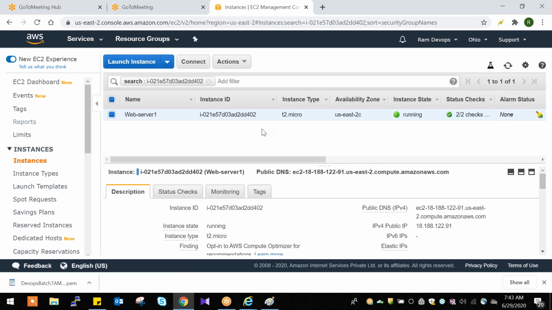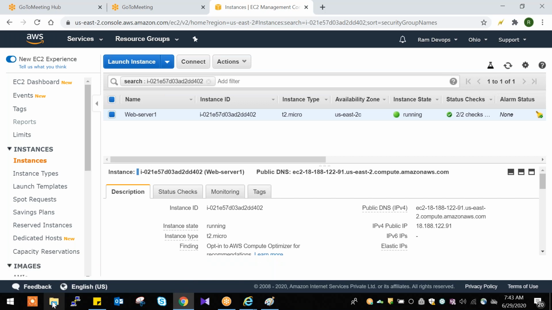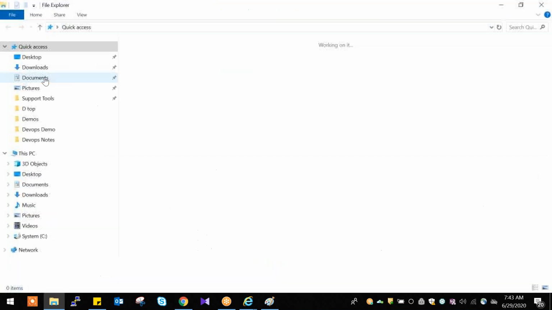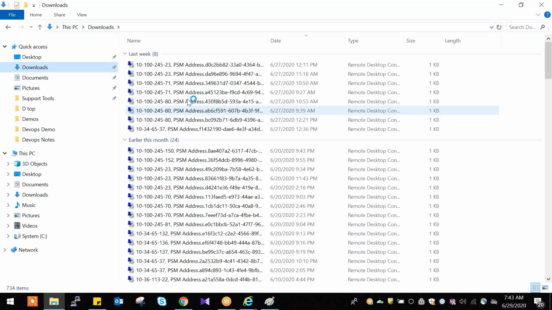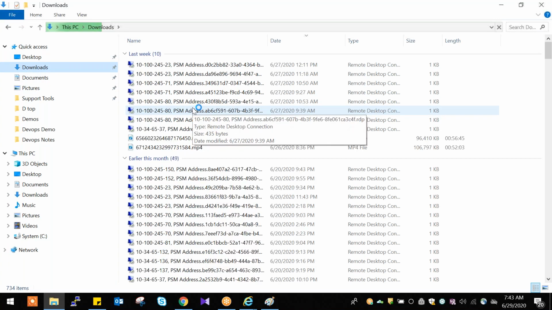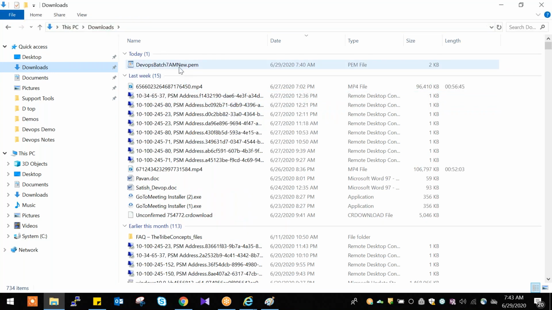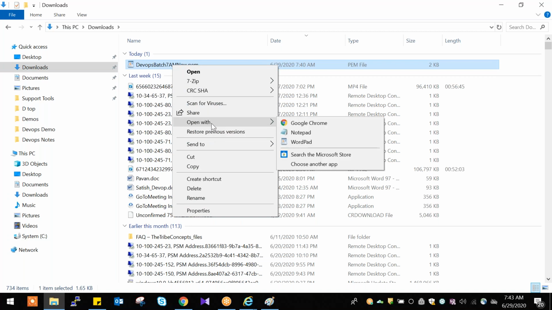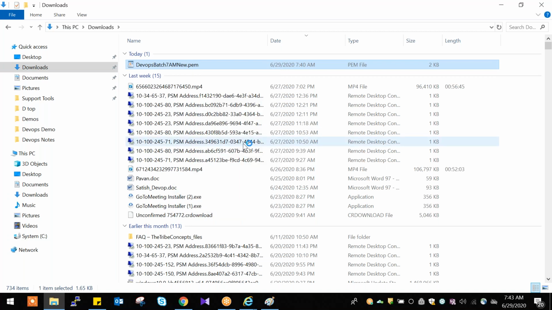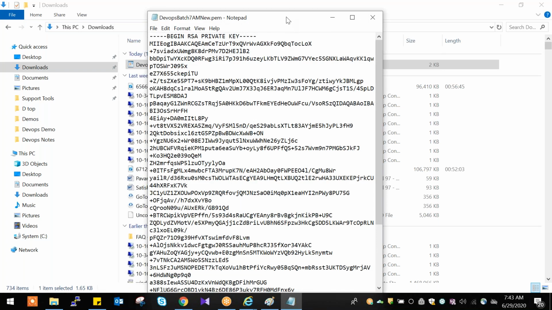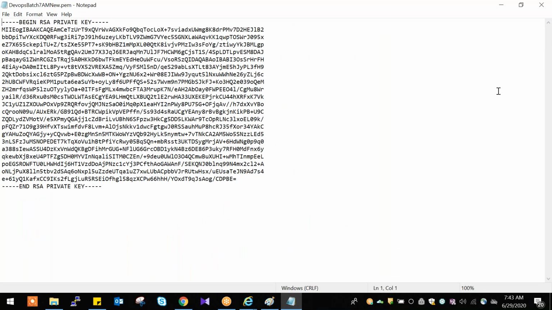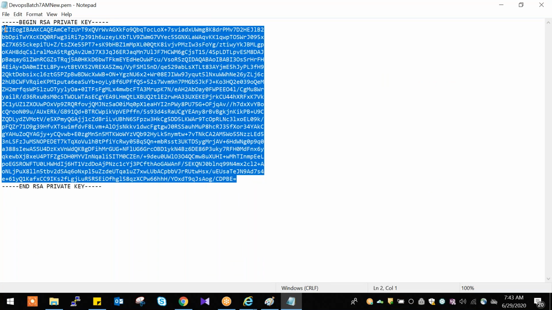Next, we have downloaded one key pair, right? I'll show you that key pair. Close this, go to downloads. So this is our key pair. Open with Notepad. This is our key, which is provided by the cloud vendor AWS.